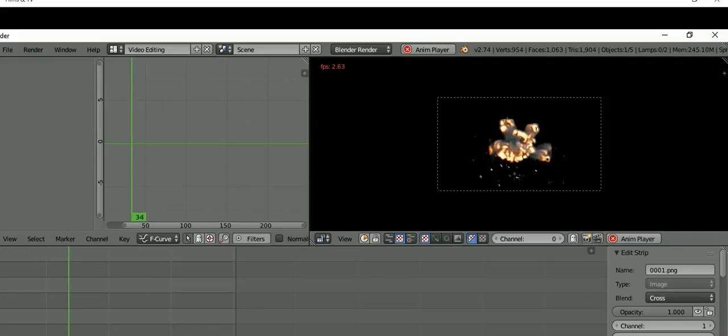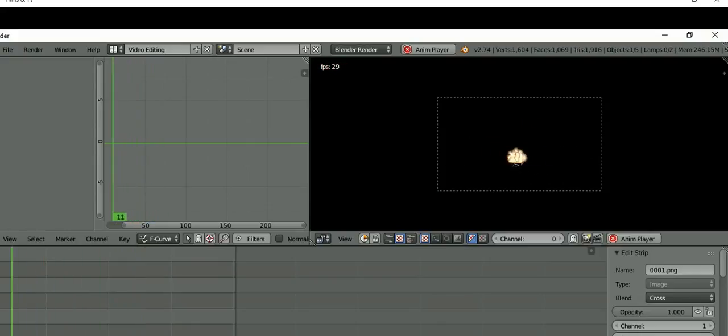Select the domain and go to the Physics option, and then select the object in the middle. Now select the flow type and make sure to select fire and smoke. Now select the domain, go to Material and set the step size as 0.065.